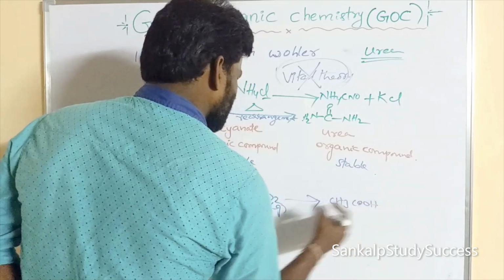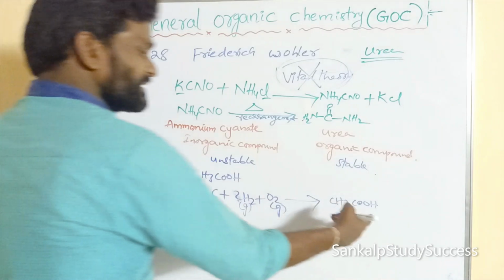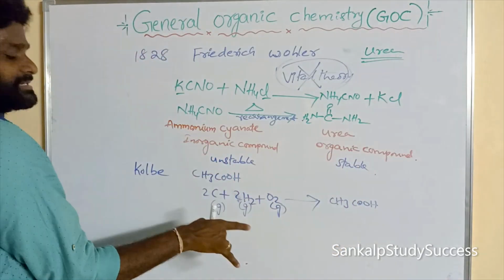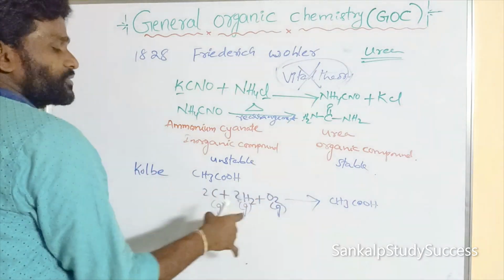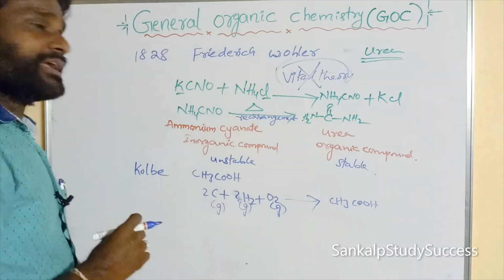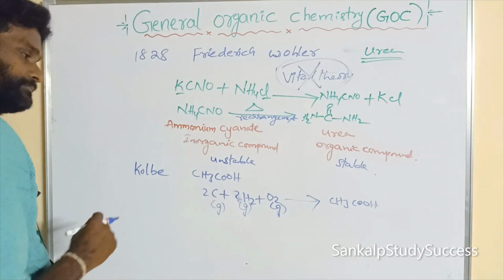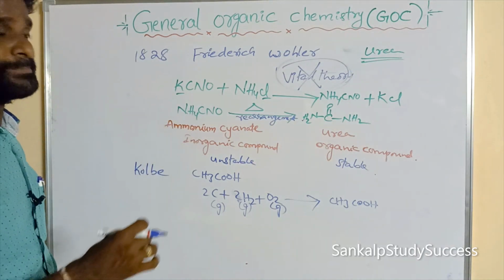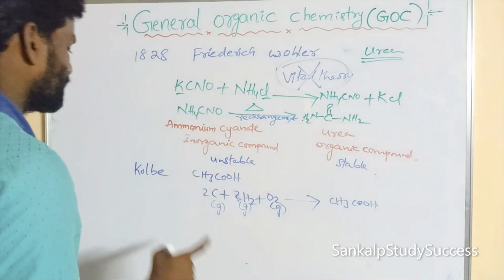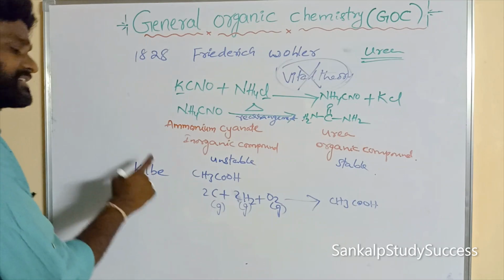This is the acetic acid, prepared from its constituent elements: carbon, hydrogen, oxygen. The organic compound acetic acid is prepared in the laboratory from its constituent elements by Kolbe.